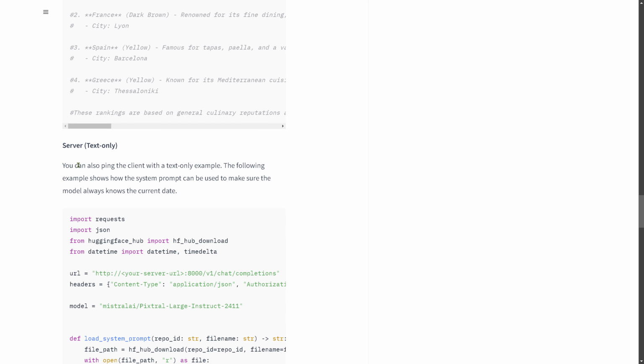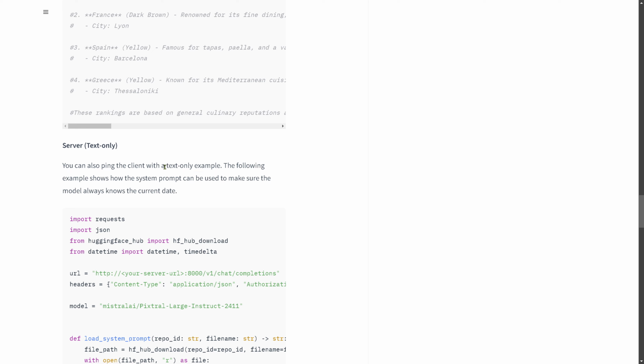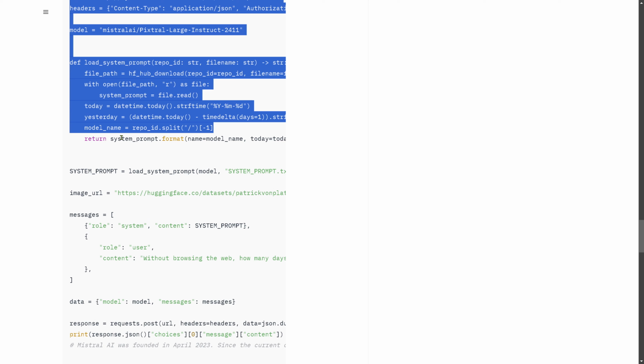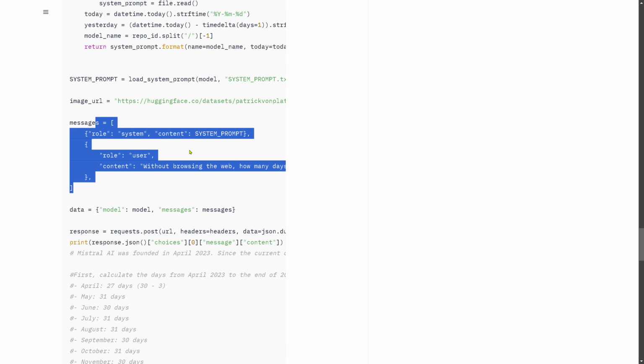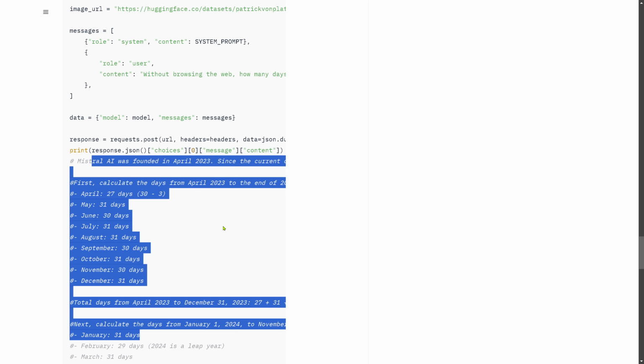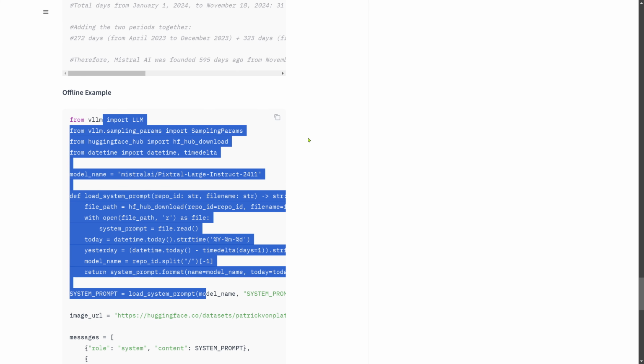But you know what? You can also ping this Vision Language client with a text-only example. And here you have the code. The following example shows how the system prompt can be used to make sure, for example, that the model always knows the current date. Plus, we're here in a text-only example. So here you have the Python code if you want to implement this, and you have here a simple question as a user, and then you see here the response by the model, and it knows the date and it knows exactly how many days passed. And I think this is a real nice feature. Offline examples, VLM, everything is available to code for you. So I think there's nothing holding you back to enjoy it.